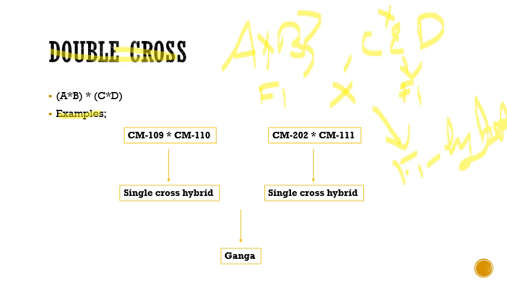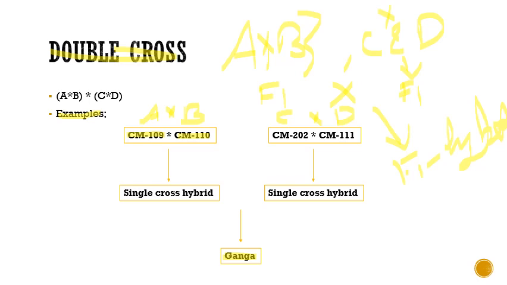So another maize hybrid which is also famous, that is Ganga, has been developed by this double cross method. So let us see. First we are crossing CM 109 and 110 here. This is one single cross, and in another crossing block we are crossing CM 202 and CM 111, and these are another two distinct inbred lines.